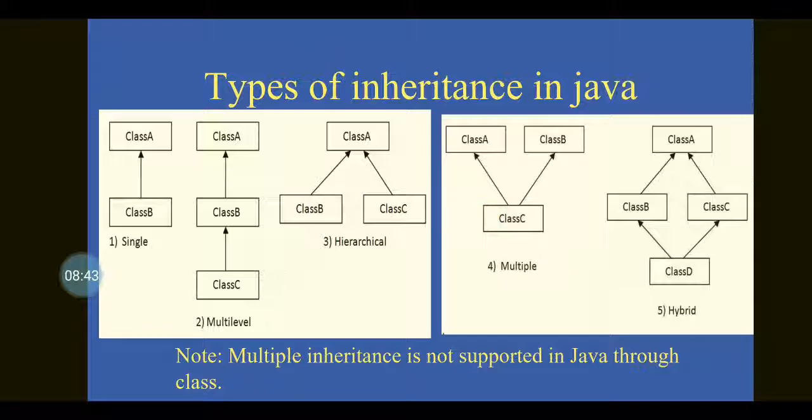So in order to support the concept of multiple inheritance in Java, we have to move towards the concept called interface. We have to remember that multiple inheritance is not possible in Java through class, but we can implement the concept of multiple inheritance through the concept called interface. Have a look at this for a few seconds to have a clear-cut idea.